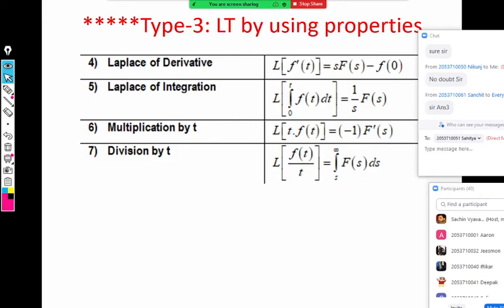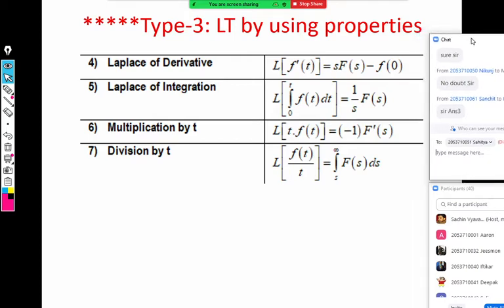Okay, so next two properties from Laplace transform are here. You can see on the screen, we have already done property number 6 and 7, the multiplication by t property and the division by t property. We observed that when we multiplied by t, we have to differentiate the RHS.